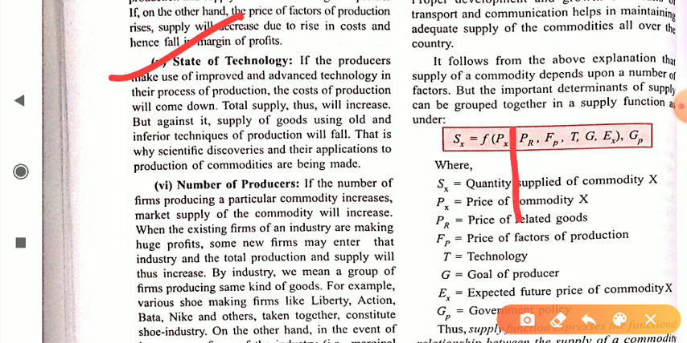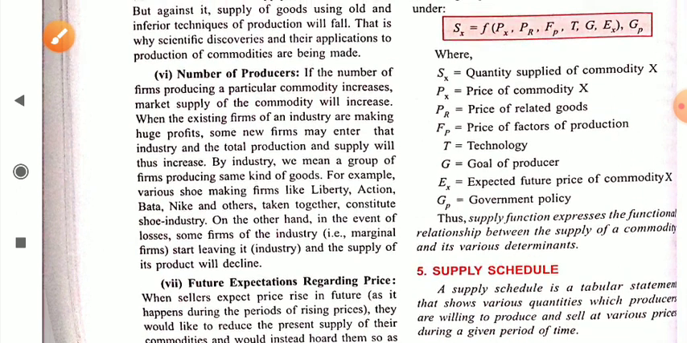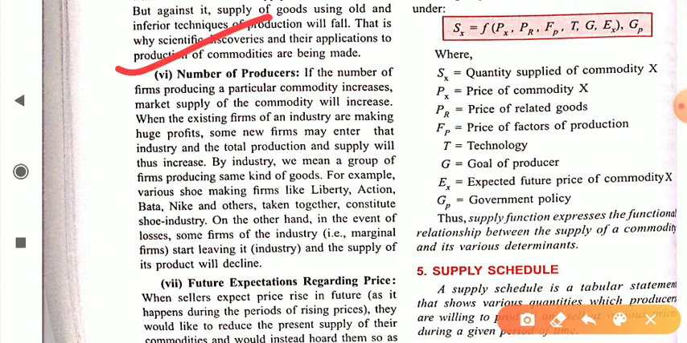Next is nature of producer. Nature of producer also influences the supply of a commodity. If the number of firms producing a particular commodity increases, then market supply of the commodity will increase. When the existing firms of an industry are making huge profits, some new firms may enter that industry and the total production or supply will thus increase.